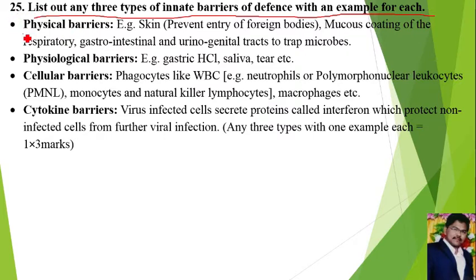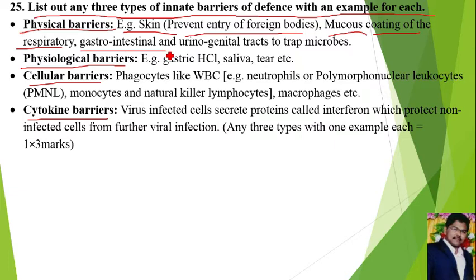The main barriers are 4 types: physical barriers, physiological barriers, cellular barriers, and cytokine barriers. All these barriers are developed by birth, hence they come under innate immunity. First, the physical barriers. An example is skin, which prevents entry of foreign bodies into the body. Mucus coats the respiratory, gastrointestinal and urinogenital tracts to trap the microbes.